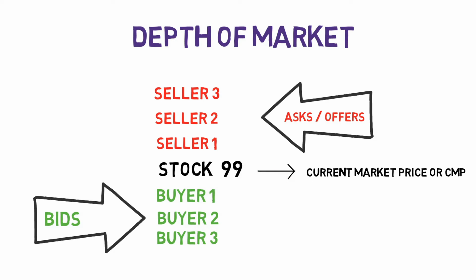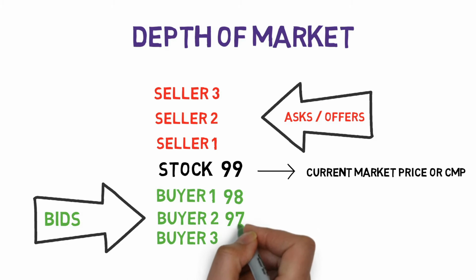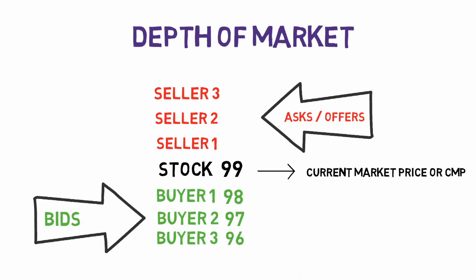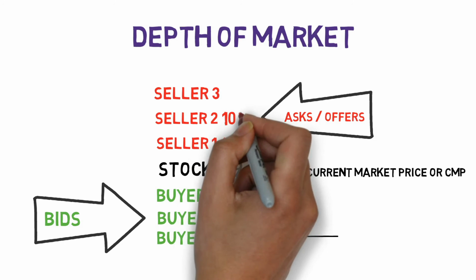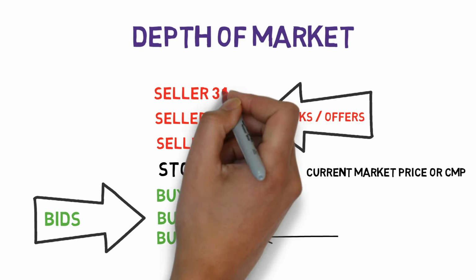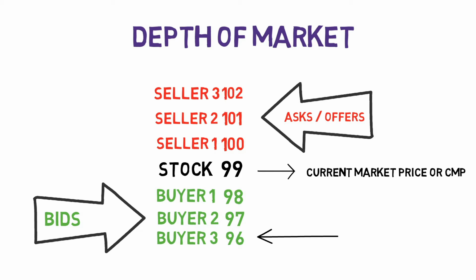So here the stock is transacted at ₹99 and the current market price would be ₹99 as well, and the ladder of buyers and sellers reassembles as shown. Note, a new buyer with ₹96 has come into the picture. This is done automatically through the stock exchange. A maximum of 5 buyers and 5 sellers can be seen on a market depth through a broker, which will be looked into later.